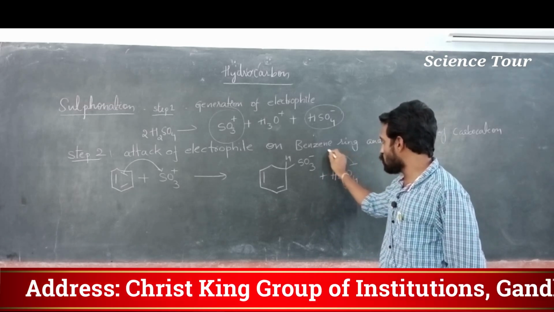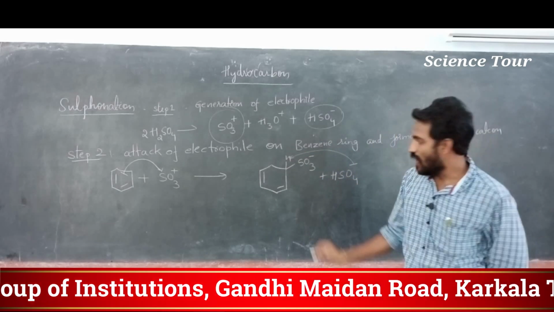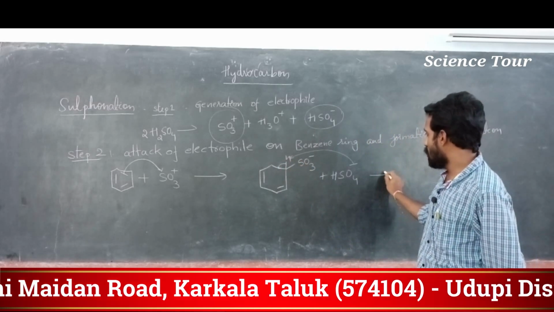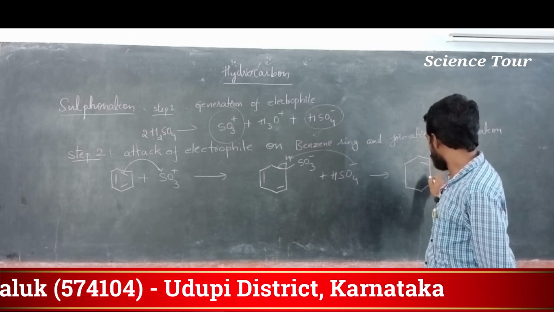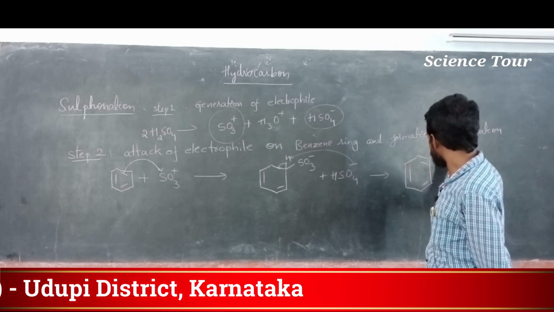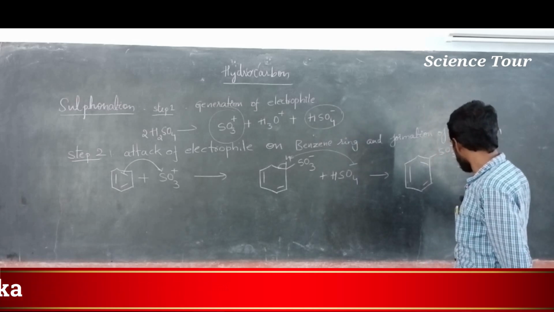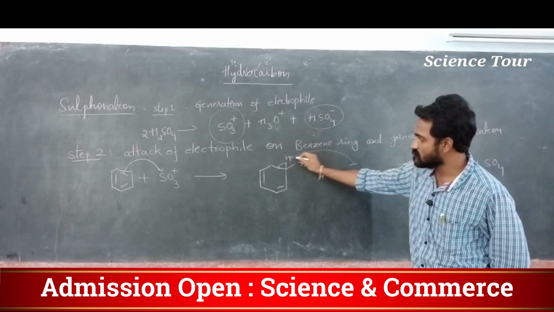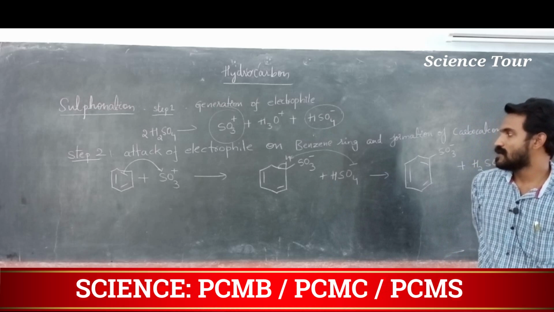This minus will go and attack this particular H, and this bond comes back to the original position, and it gives SO3 minus plus H2SO4. H2, because here this H is added to form H2SO4.